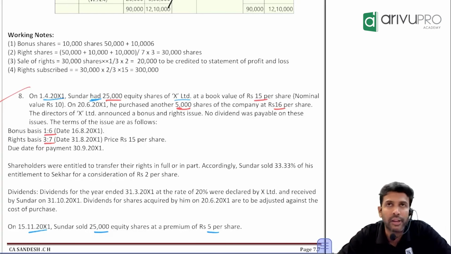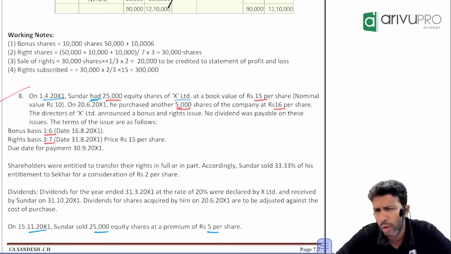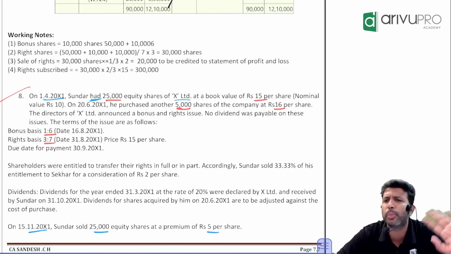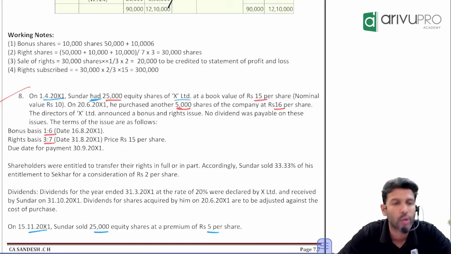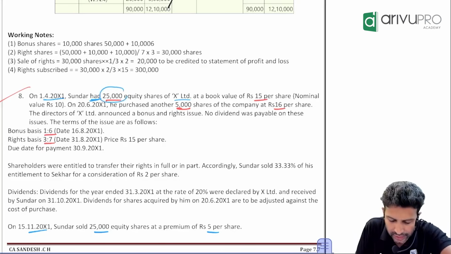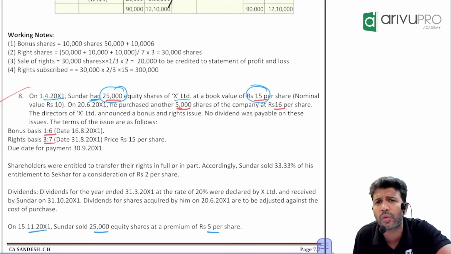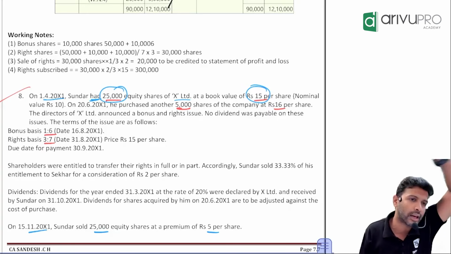Now, sir, we have to put the same working note? No, sir. Here they'll bring in some right shares, bonus shares and all, so working notes will be slightly different here. If it is straightforward calculation, no need to put any working note, you can directly do it. Like here, is there any calculation difficulty or is it very straightforward? Straightforward. Directly we will post the entry into the ledger.